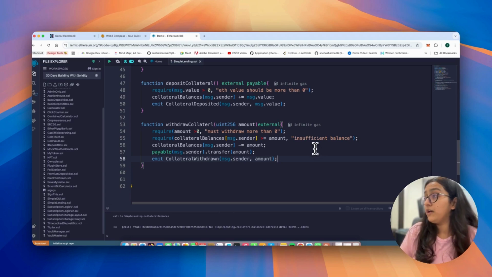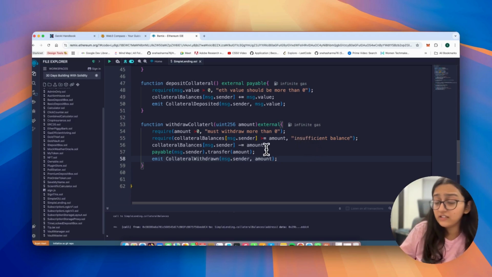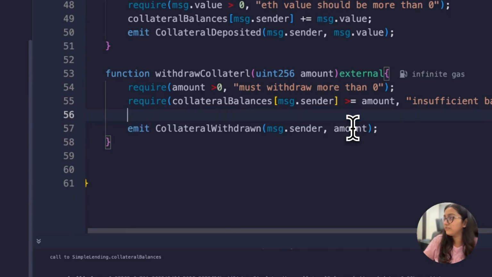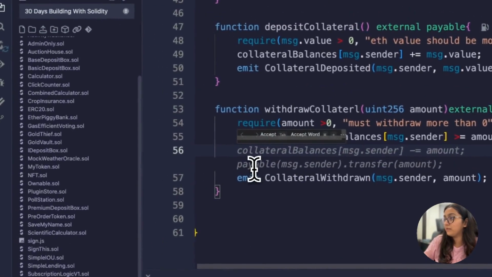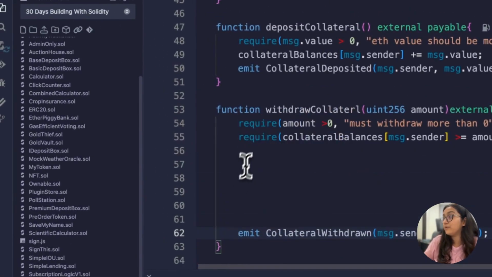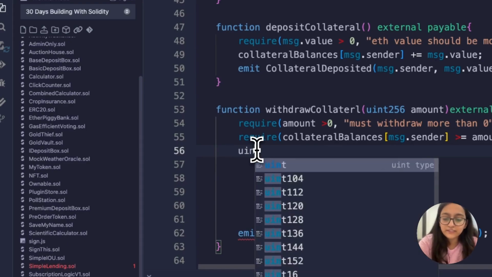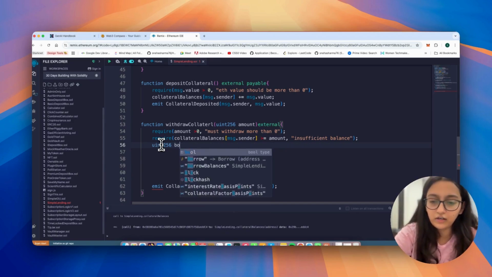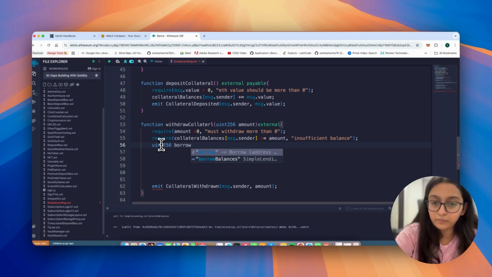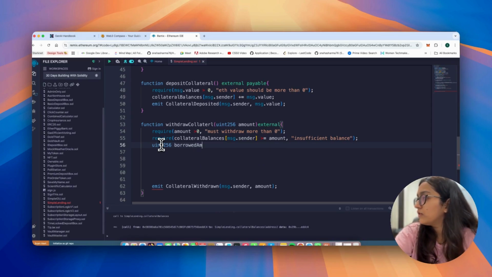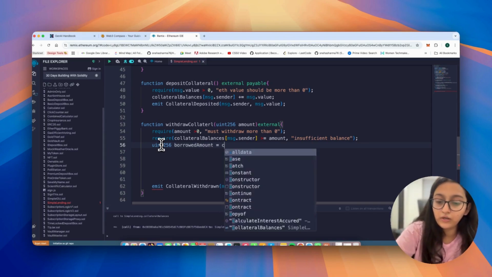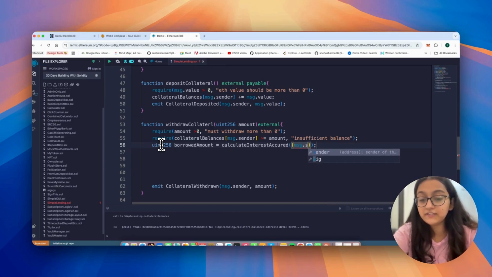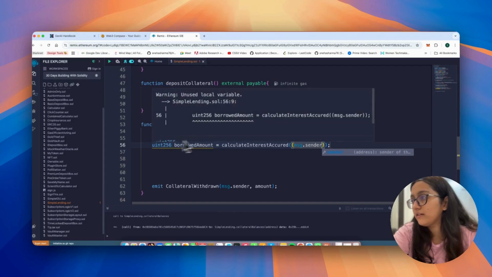Okay, now this will be there, but let's remove these two and let emit be there and see what we have to add in between. So we have to look into how much interest has already occurred. So we will say borrowed amount is equal to calculate interest occurred, and then for message.sender, because it is giving you the total debt, right?